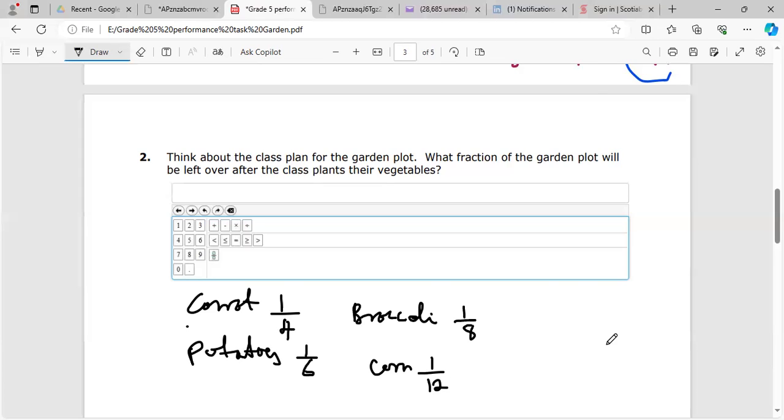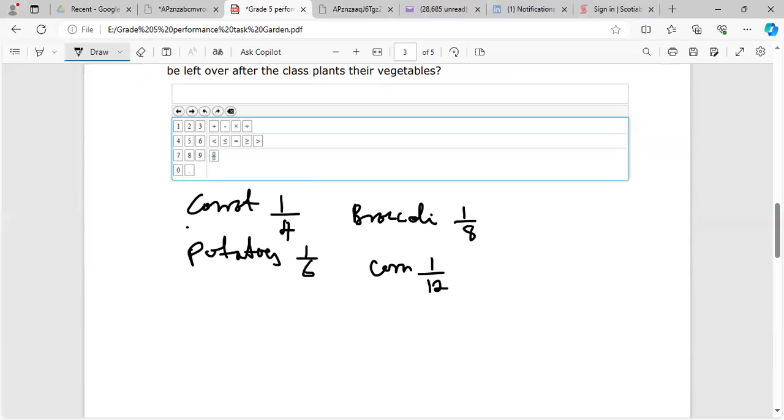All right, let's go. A number of my students were able to figure this out, and that was really good. So we have a quarter. All we have to do is add to find the total fraction, and that will give us how much is used. Because if we need to figure out how much is left, we can figure out how much is used, and then subtract that from the whole. So we have 1/12.